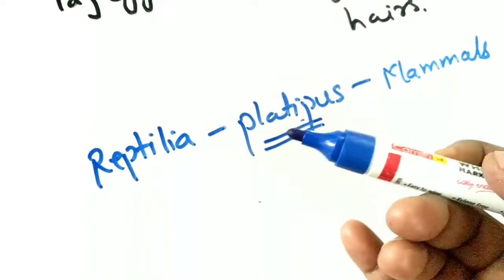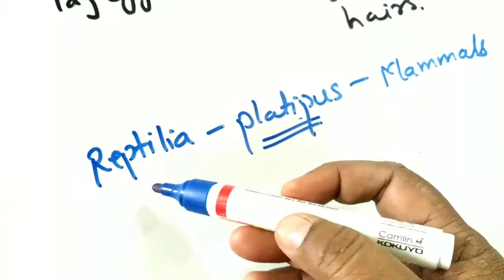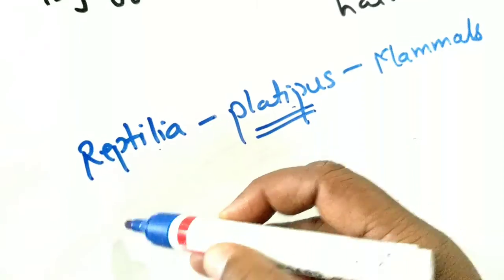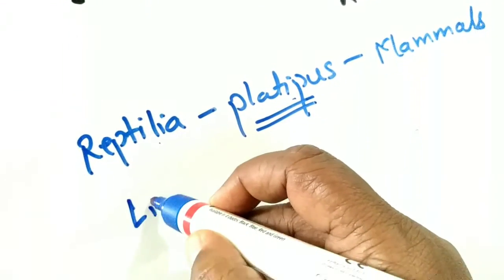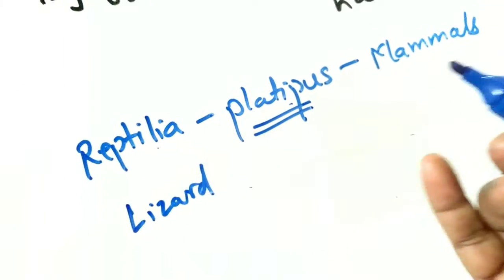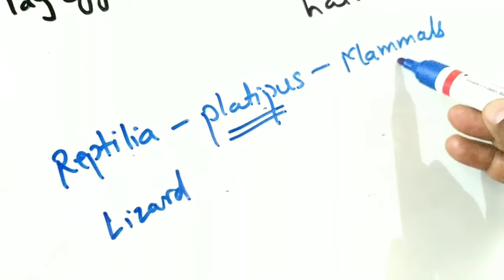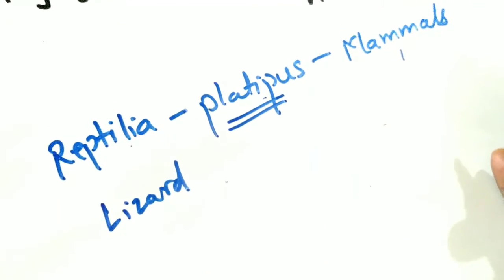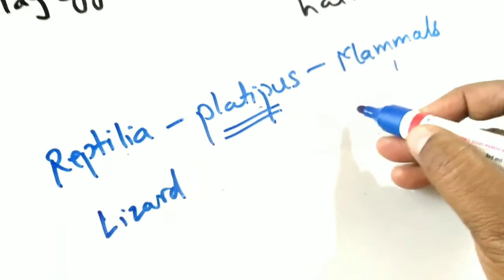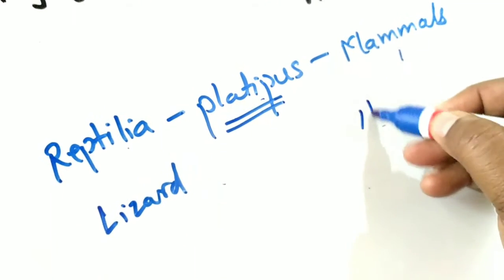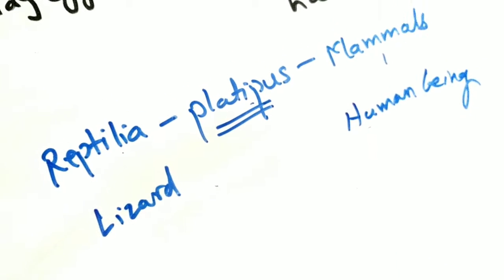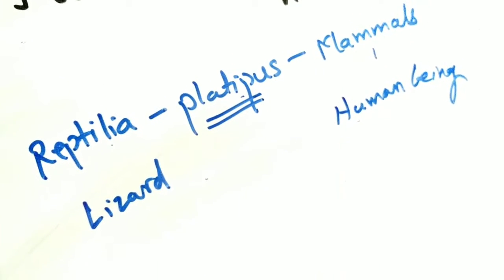Chordates means they have a vertebral column, phylum Chordata. So reptilia are animals like tortoise, lizard, and some snakes. While mammals include all animals whose females feed their young ones. Example, human being, cow also. Such animals are included in mammals.